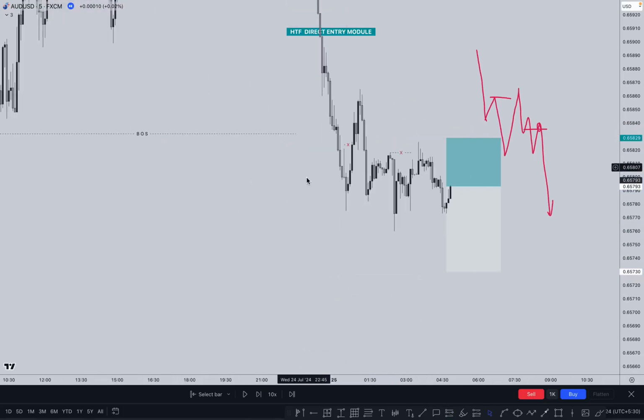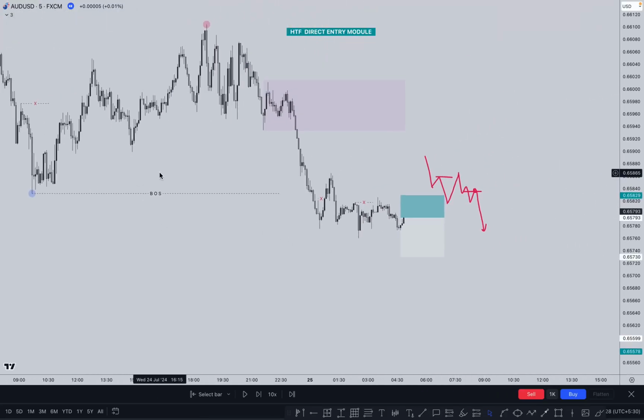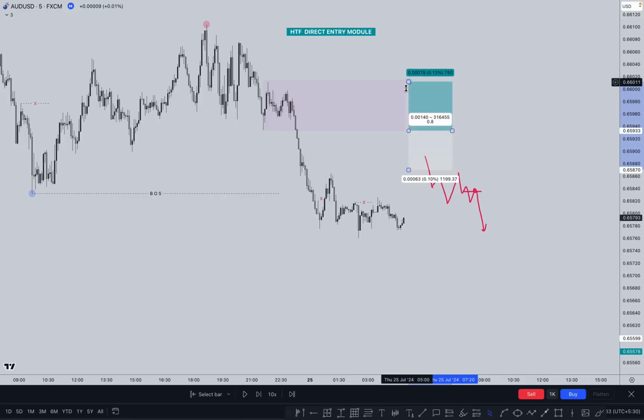Okay, where is the target? This is a very important thing. Simply, if the market is creating a larger structure, for example, if you are looking for a sell right here and put the stop loss just above the high, where is the target? The target is the previous low. This is a very simple thing.